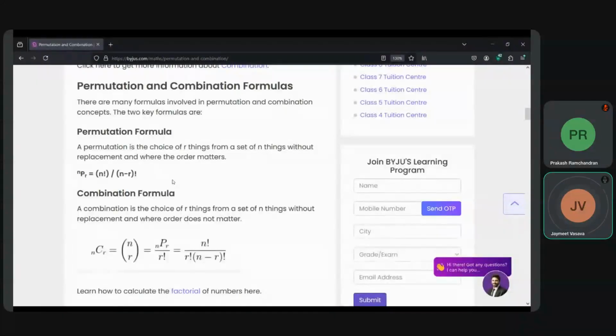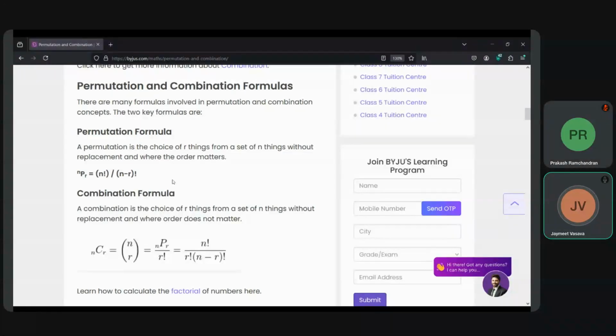But right now we'll be focusing only on the permutation and combination formulas. One way of writing permutation, from the total number of choices and the selected number of choices, is nPr. The permutation formula is n factorial divided by (n minus r) whole factorial.